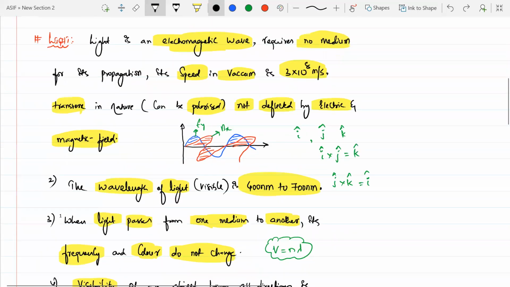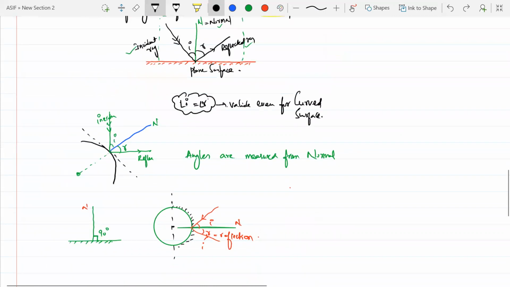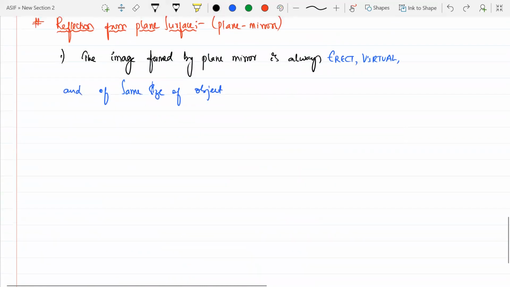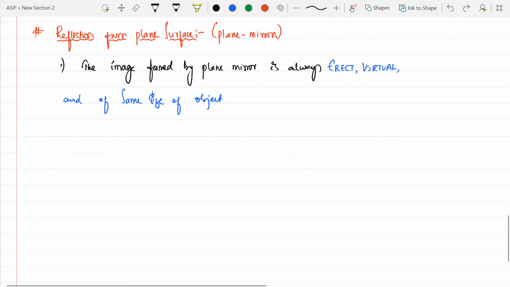Do you see it upside down, head down and legs up? No, you don't see that. Not vertically, sir. That means our left and right are virtual. It is erect. It is virtual. That means left appears right, and right appears left. But that is virtual, sir. Virtual means on the other side, isn't it? Okay, sir. The plane mirror is always erect and it's not inverted. Inverted is the wrong word, right, sir? Yes.